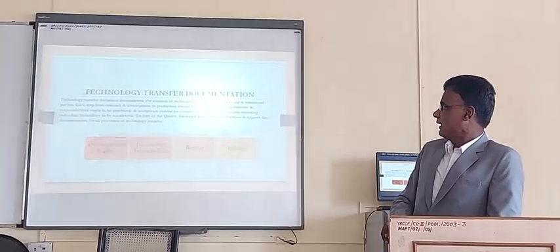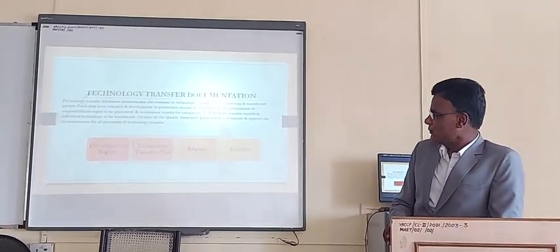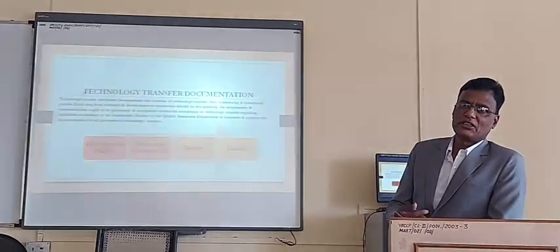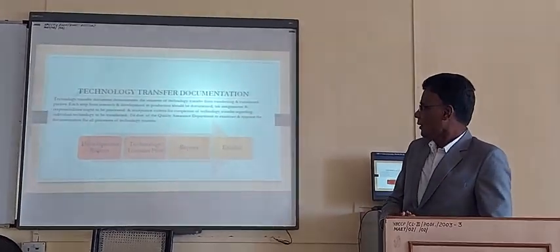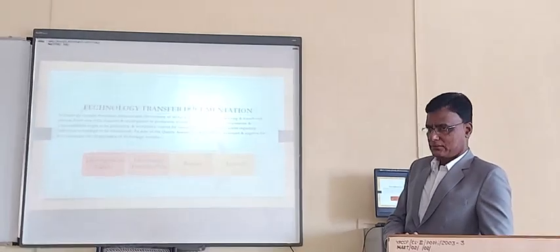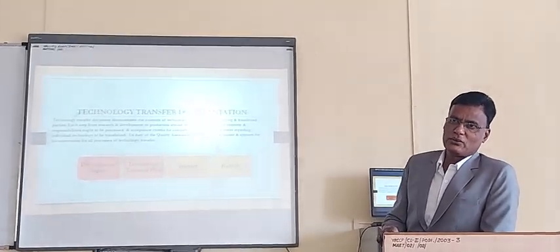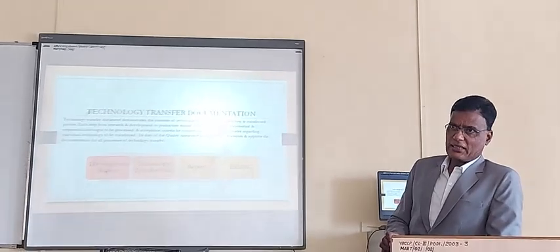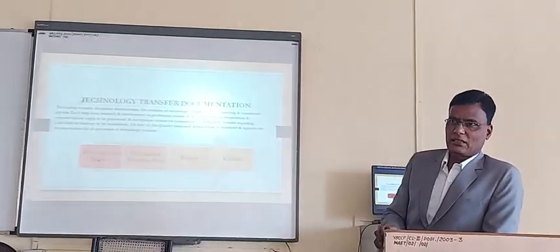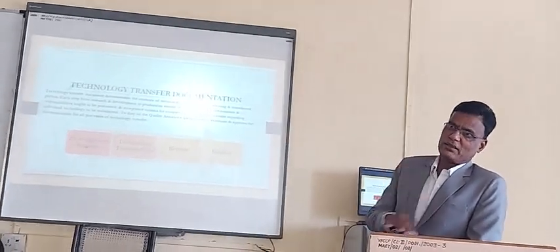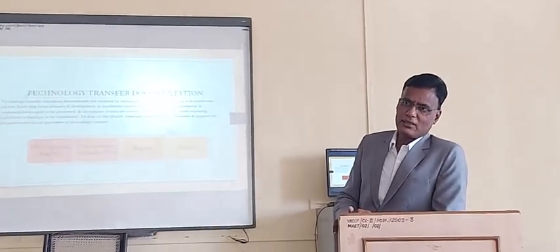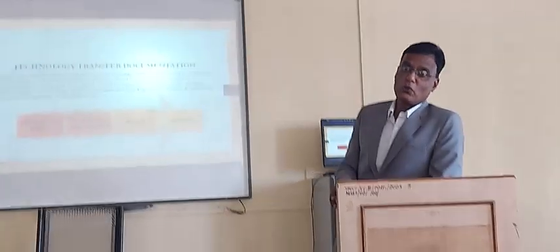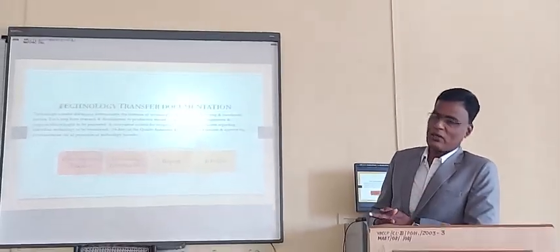So in this technology transfer documentation, first comes what? Development report. How to develop, how to create this research into the product. Then technology transfer plan, how technically, which machinery we use, how technically we convert this. And again there is report, analysis is there and exhibition is there. So this is on paper first. All formulas are there, the actions are there. So first is their development report, what we want to produce, what we want to do, how to develop.